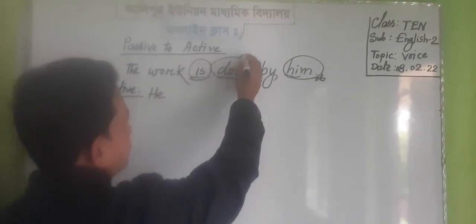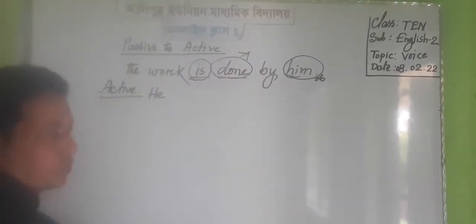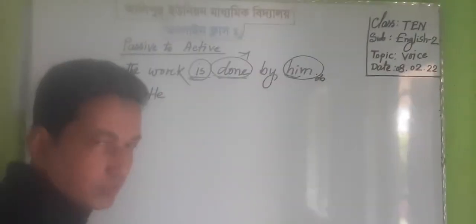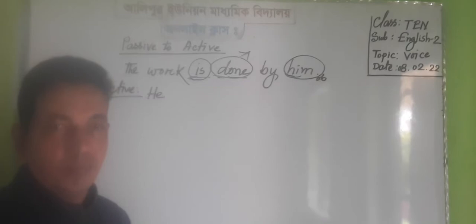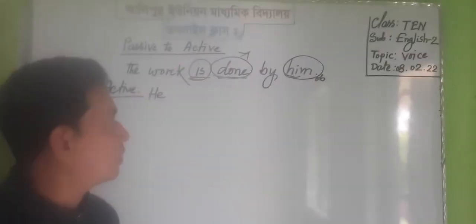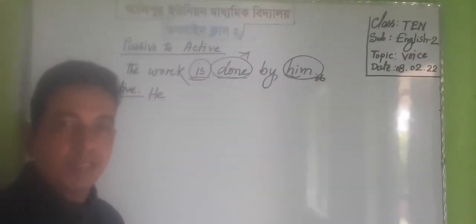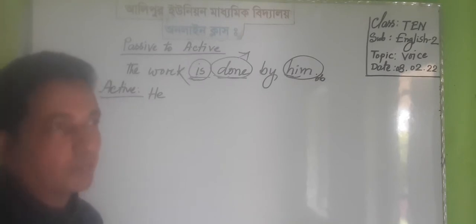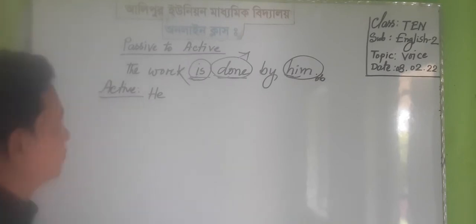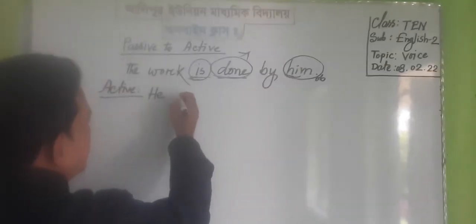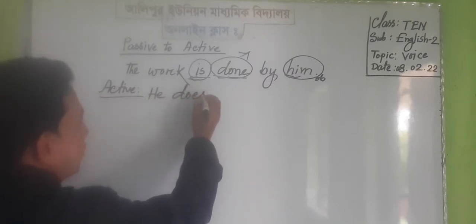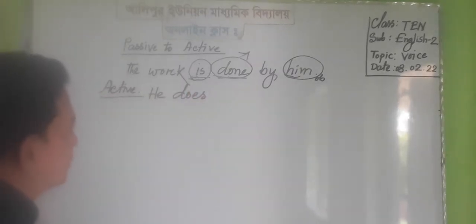The main verb, the principal verb, is done, and we have to change it to the base form of the verb because present indefinite tense takes base form after the subject. So we may write here does. Why have we written does?